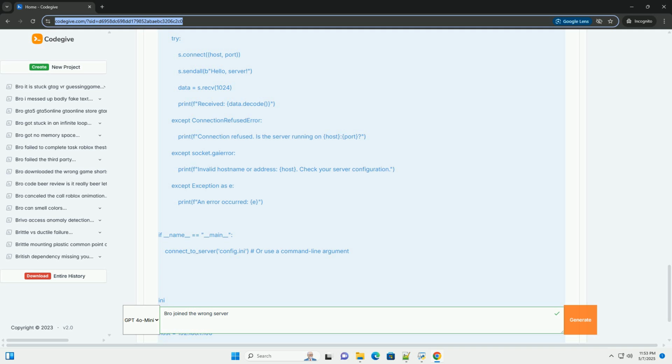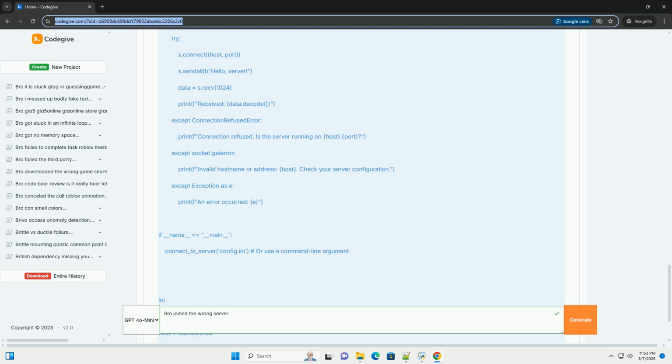Scenario 6, server binds to the wrong interface. Problem: the server is only listening on the loopback interface, 127.0.0.1, and not on a public interface, for example 192.168.1.100.